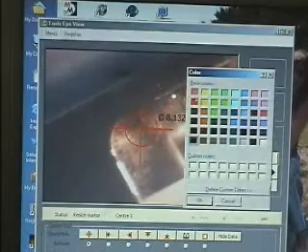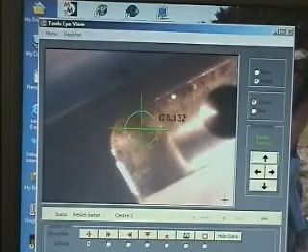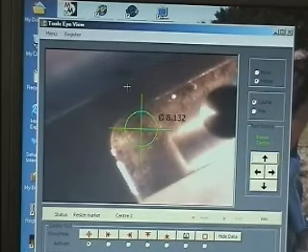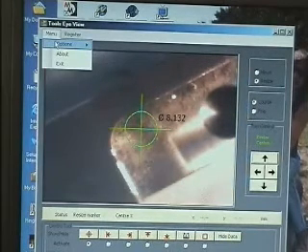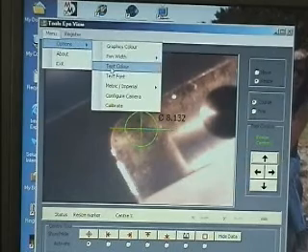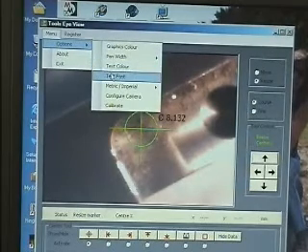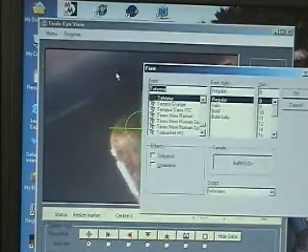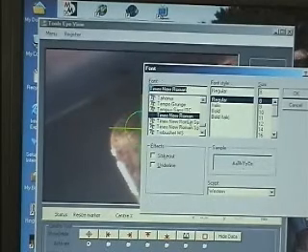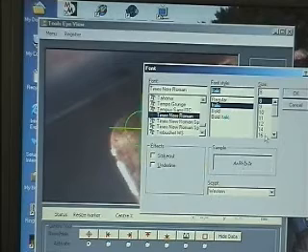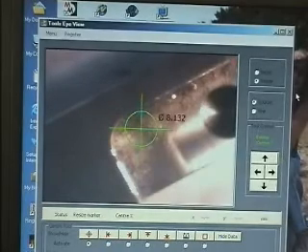We can change the colours, any colour you like. Best to get a colour that contrasts with the background, so if you've got a very light background, use a dark colour, or conversely if you've got a very dark piece of material you're working on, a light colour is quite good. And you can do the same with the text. Set different text font sizes and any particular font you want. Italics if you want to, particularly different sizes.